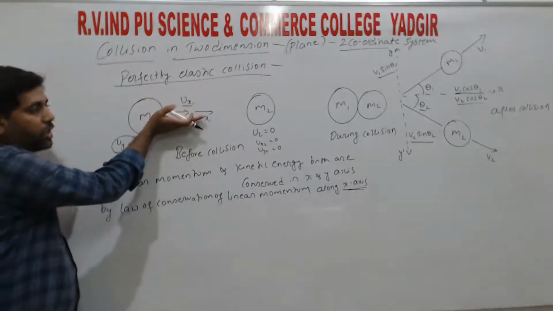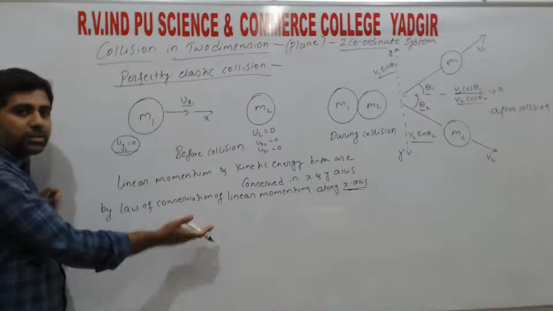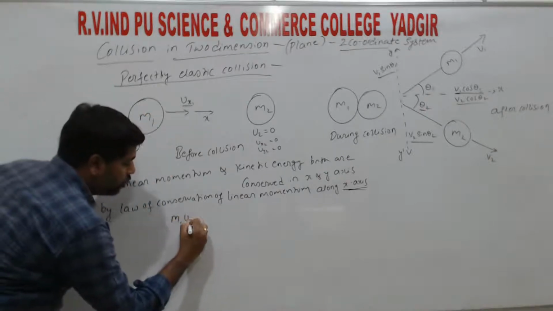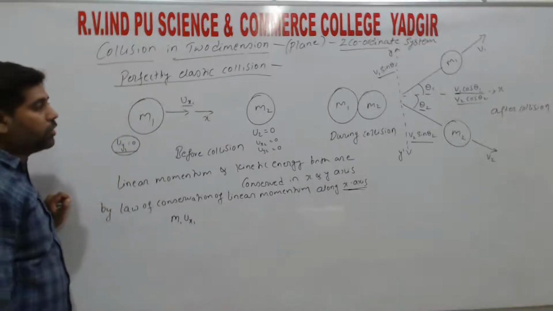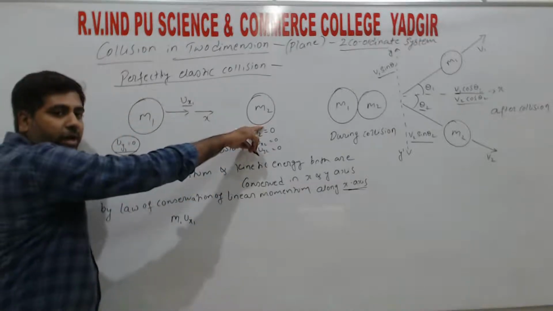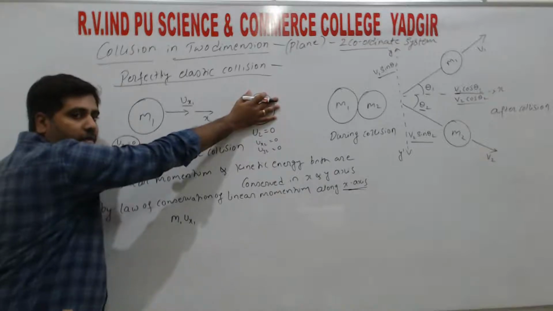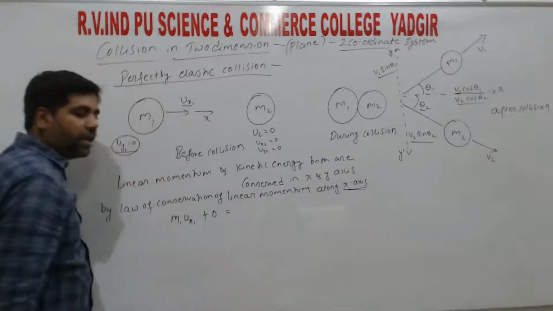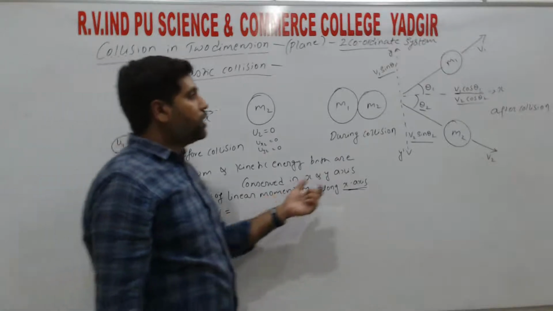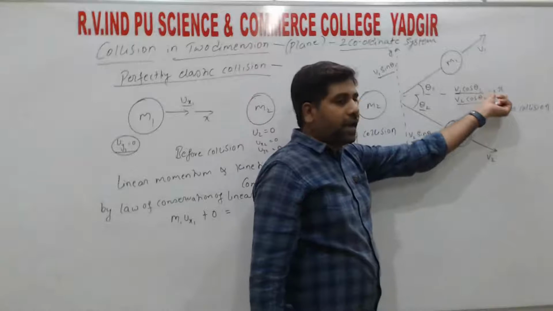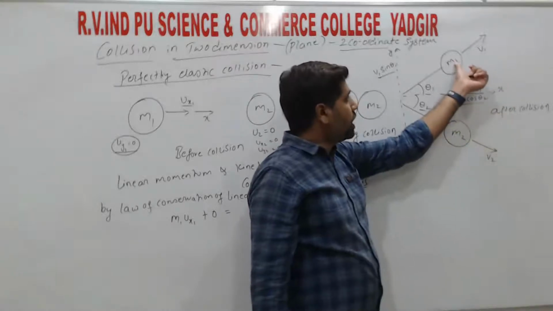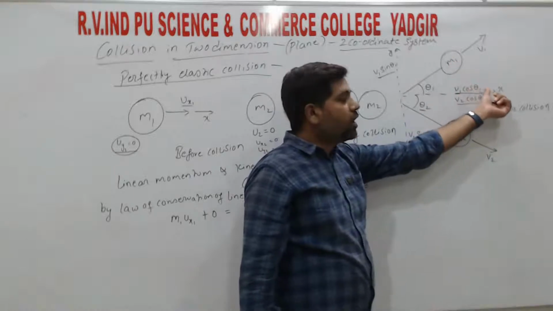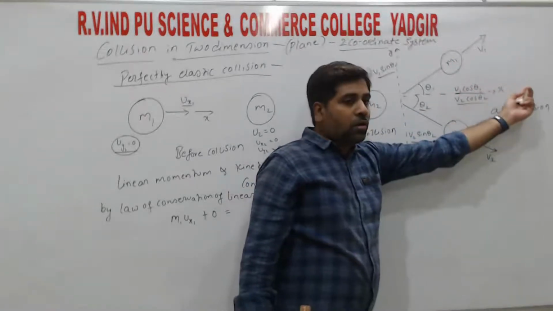So along the x axis component, first we represent the momentum. Momentum of the first particle is m1 ux1, right? The velocity of the second particle is 0, so there is no momentum in the second particle. So that is plus 0, which equals the momentum of the first particle along the x axis after collision. The momentum formula is mass into velocity, so mass is m1 and its velocity is v1 cos theta 1, along the horizontal.